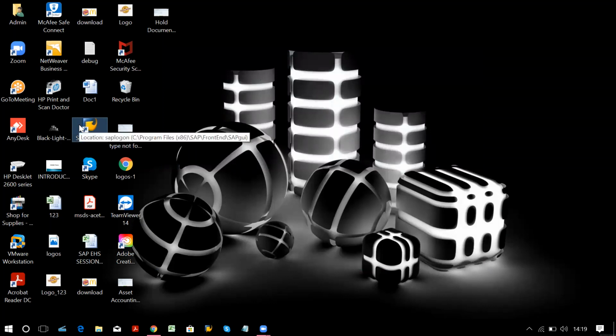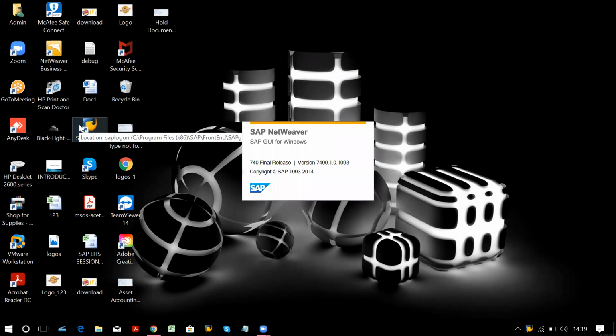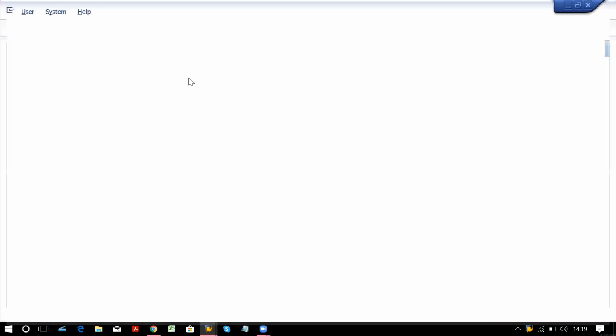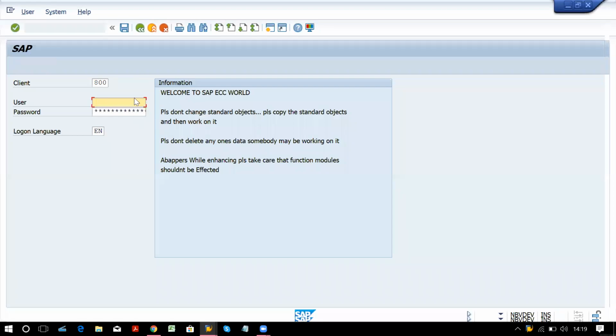You give training on SAP HANA, S4 as well? Yes. So what is the difference between FICO and HANA? Now they have come up with their own database called HANA. So there are changes in that.